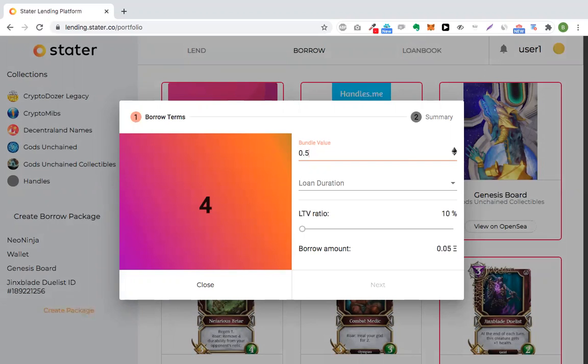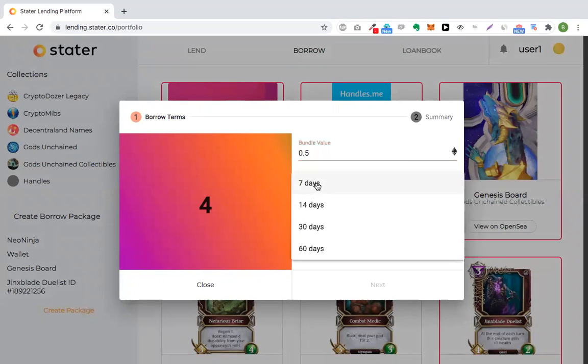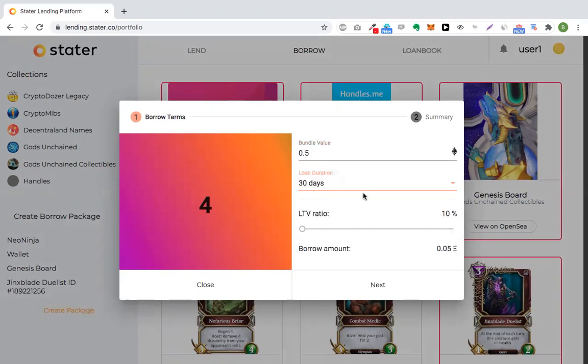So let's say that in this case, I'm valuing my bundle at 0.5 ETH. The next step would be to select the loan duration. For me, 30 days would be okay. And now the borrow amount will be derived from the actual loan to value ratio, which is derived from the bundle value. We see that 60% is max, and we believe that this is a good number because it also disincentivizes the borrower to not pay the loan.